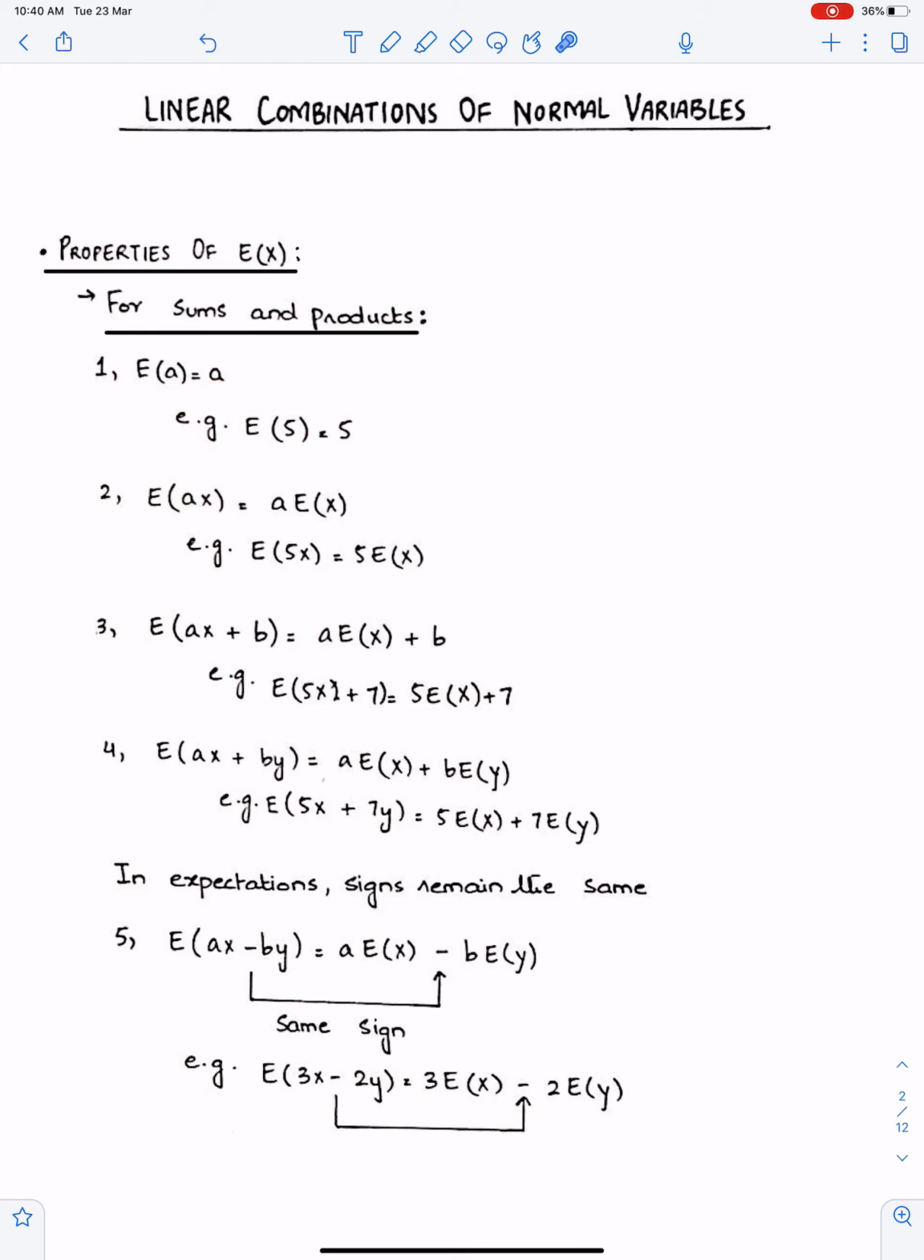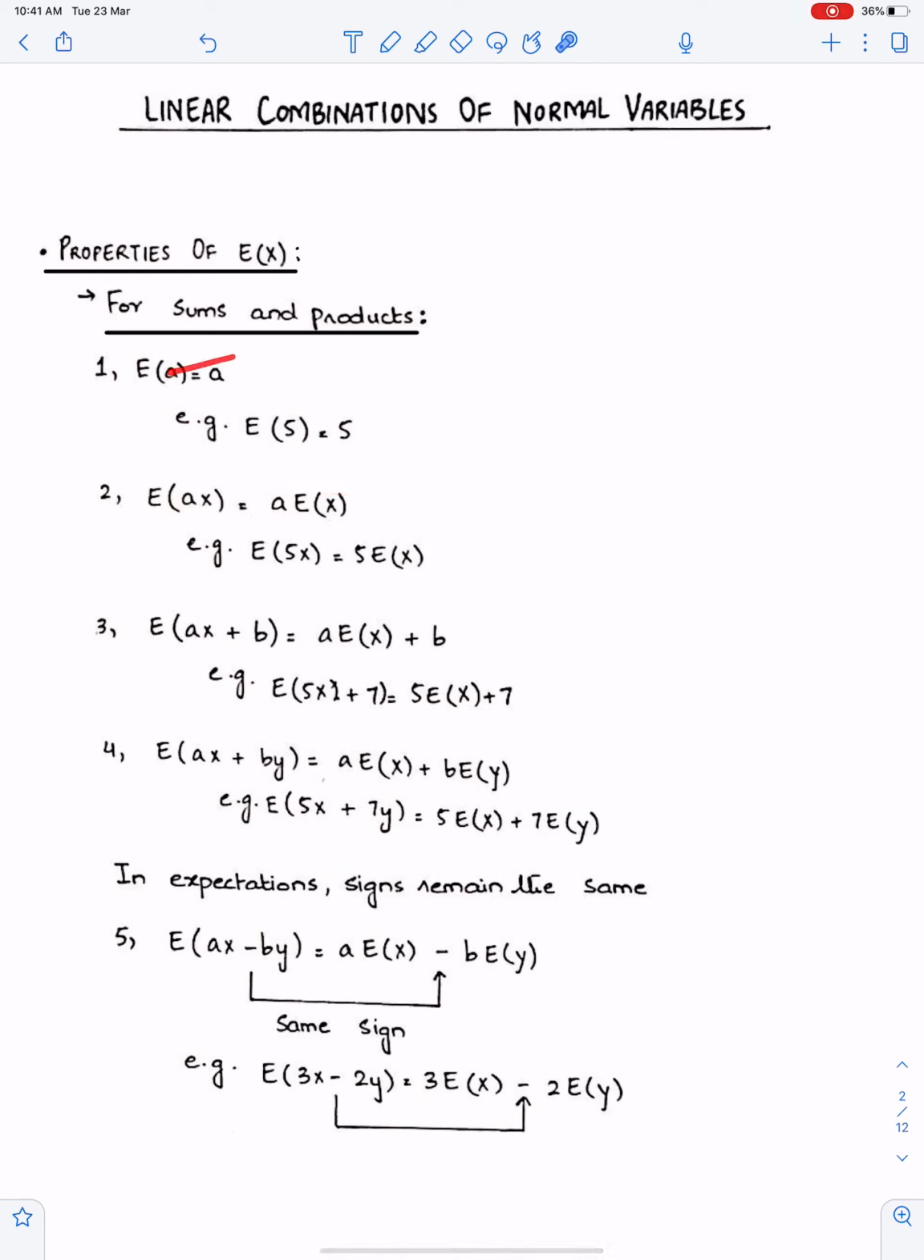If something is multiplying with x, then we have to bring that thing outside the bracket, meaning this coefficient will come out from this bracket. And you have to write this as a times Ex. Like in this case, this will become 5 times Ex. You have to bring this coefficient outside the bracket and write in this way.